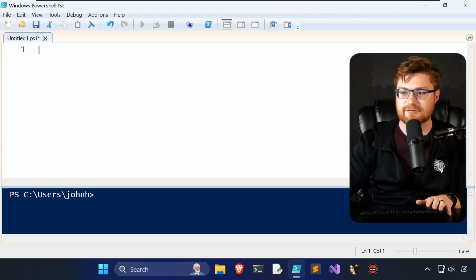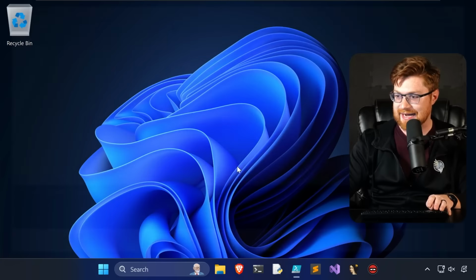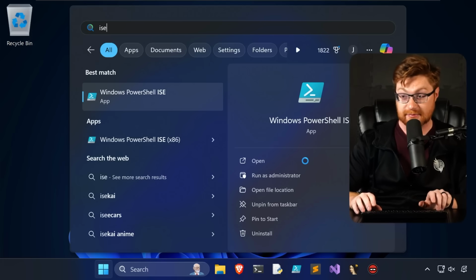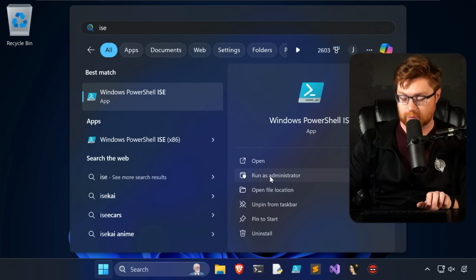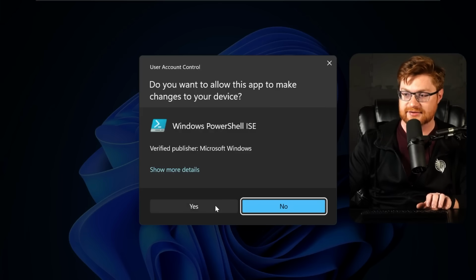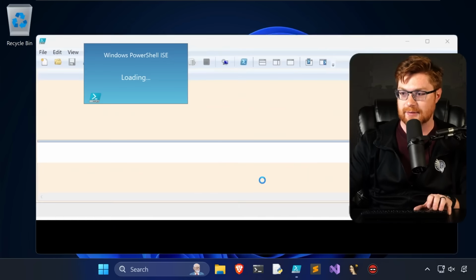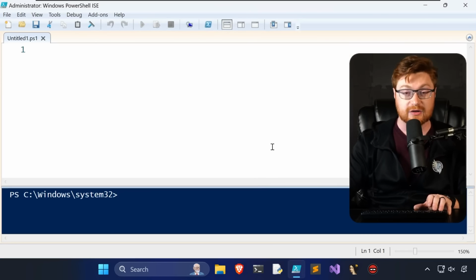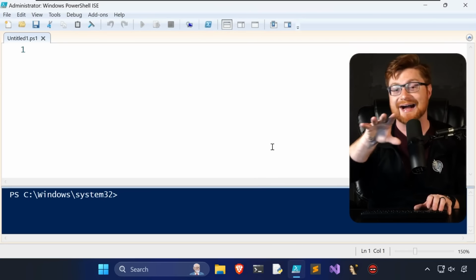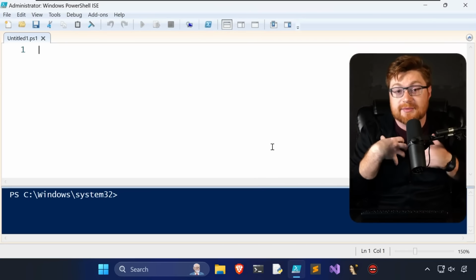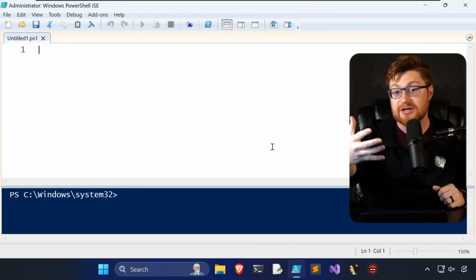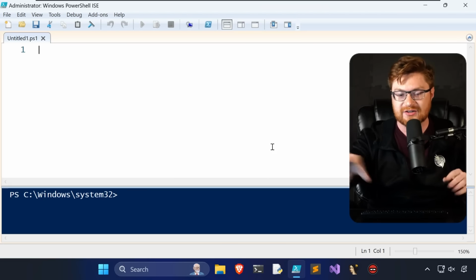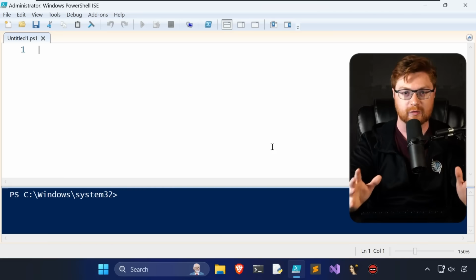So I'm inside of the Windows PowerShell ISE, or that integrated scripting environment, and actually I want to open that as an administrator. So I want to right click, or Control Shift Enter, or click Run as administrator. So we have our UAC prompt, because if we're going to be modifying the local Windows firewall, we need to have those admin privileges. This is something that you would want to do as a preemptive measure to harden and lock down your systems so there can't be as much lateral movement potential.